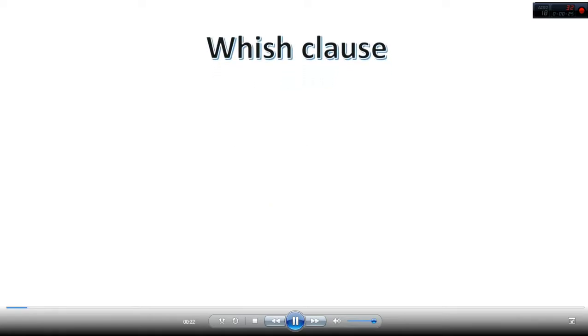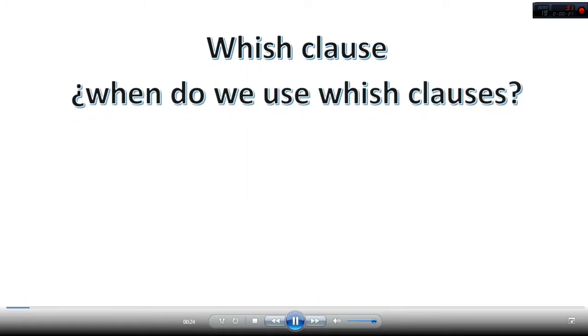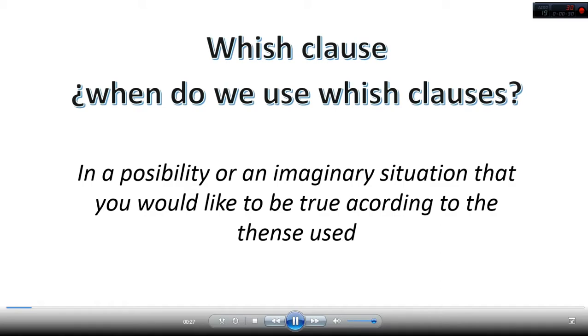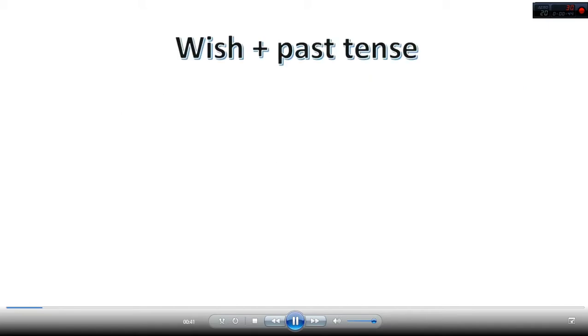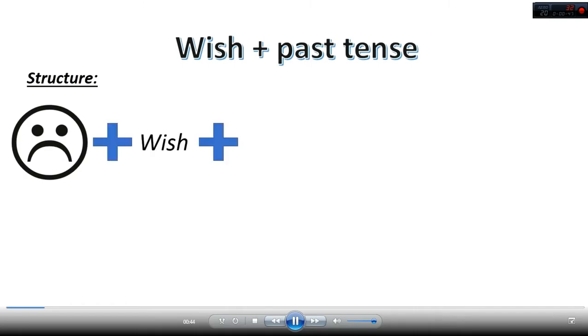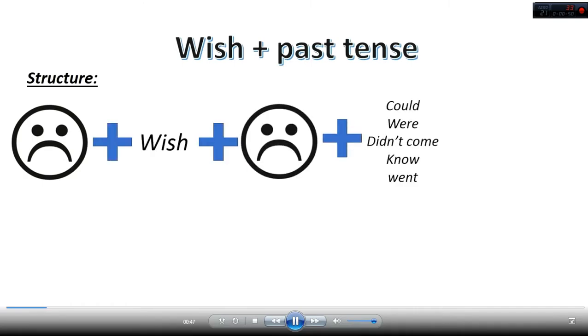Wish clause. We use wish when we talk about a possibility, an imaginary situation that you would like to be true, according to the verb tense that we use. Past tense: wish and past tense. The structure is subject, wish, subject, the past verb (could, were, didn't come), now, when, and the complement. We use it when you want to talk about something that you wish in the present but is not.